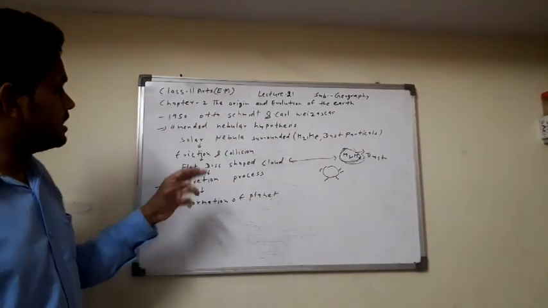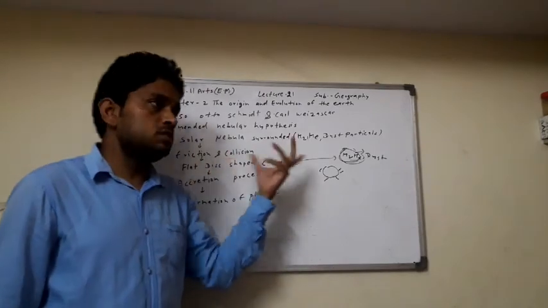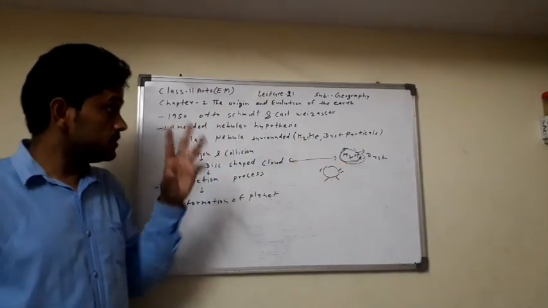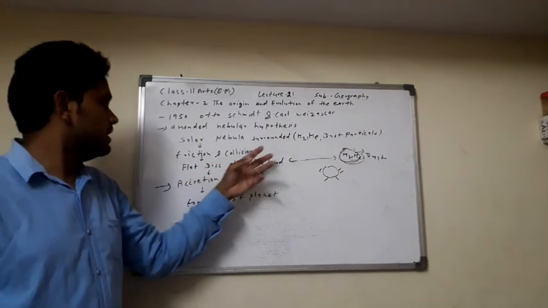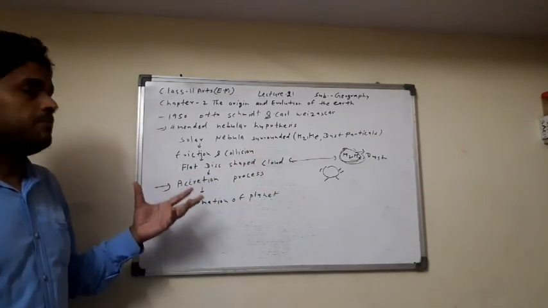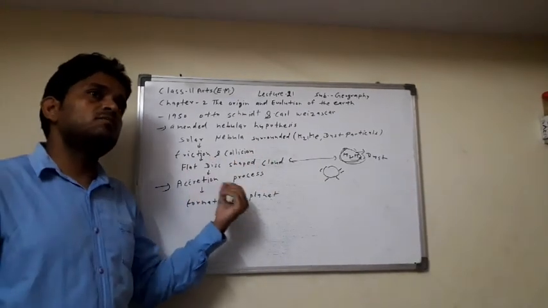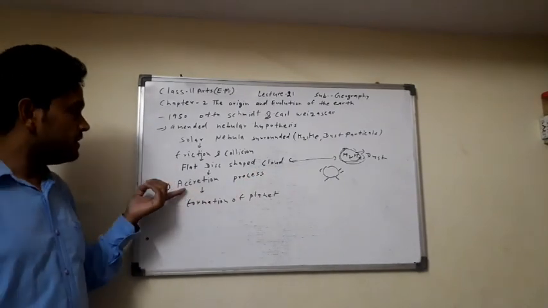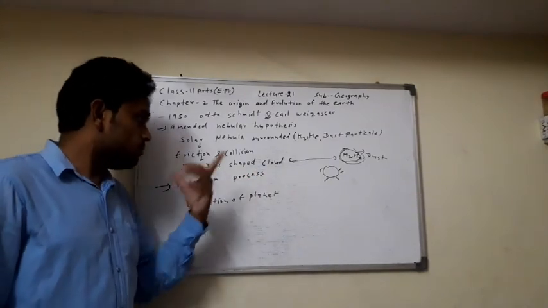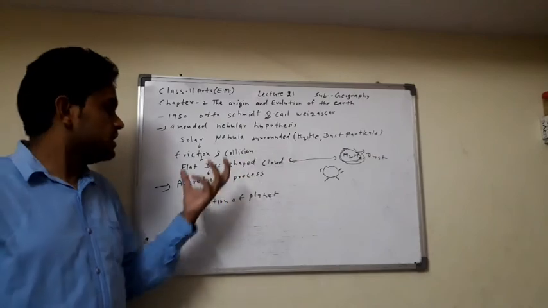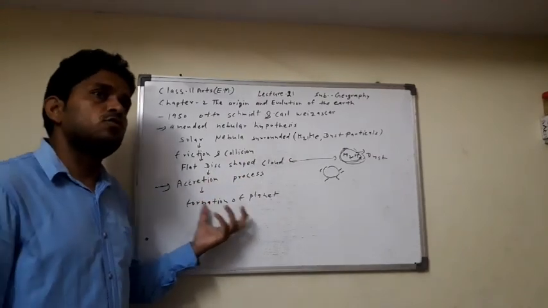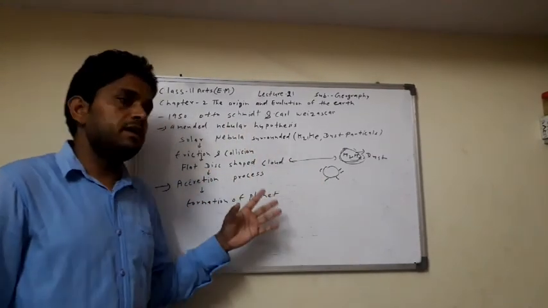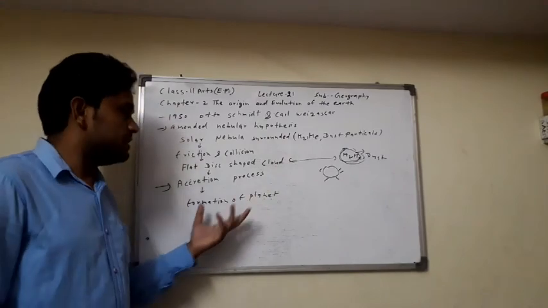Then this nebula converts into a flat disk-shaped cloud, and after many processes, all called accretion processes, the many planets are formed, and Earth is also a planet.